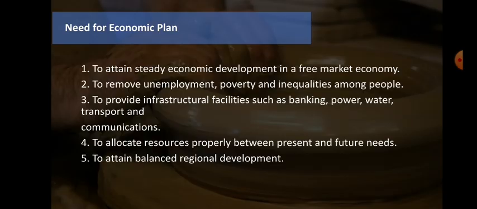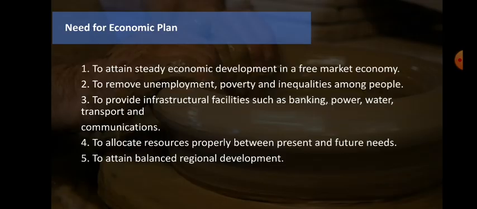Then the third point is to provide infrastructure facilities such as banking, power, water, transport and communication. This is the responsibility of the government. They need to take care of infrastructure facilities, that means proper roads should be there, proper banks should be there, proper water facility, proper electricity, and proper transportation should be there. As well as the communication. Various things come under infrastructure, maybe the train facility or the bus facility, or maybe technology should be there. Each and everything, the infrastructure should be provided in this economic planning. That is the main objective.